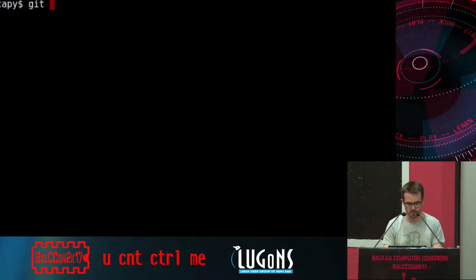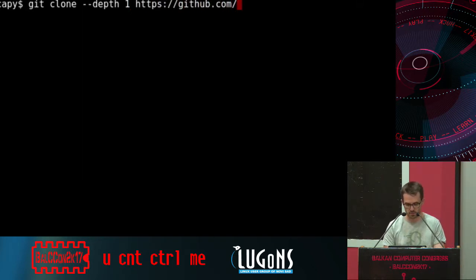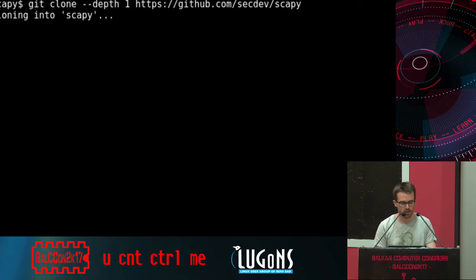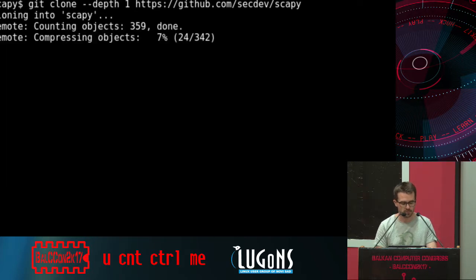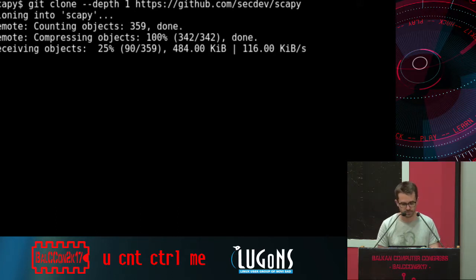So if you want to install and load Scapy, you can grab a shell and use Git. I suggest that you use the depth 1 argument because it's much faster to clone the repository. github.com/secdev/scapy. Just need to wait a little bit more.